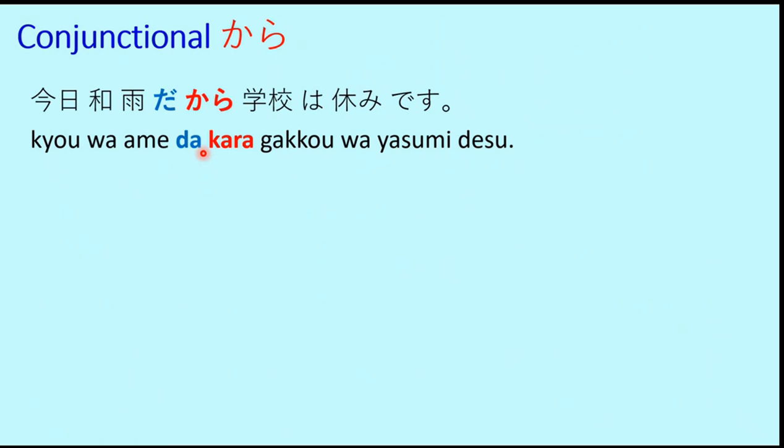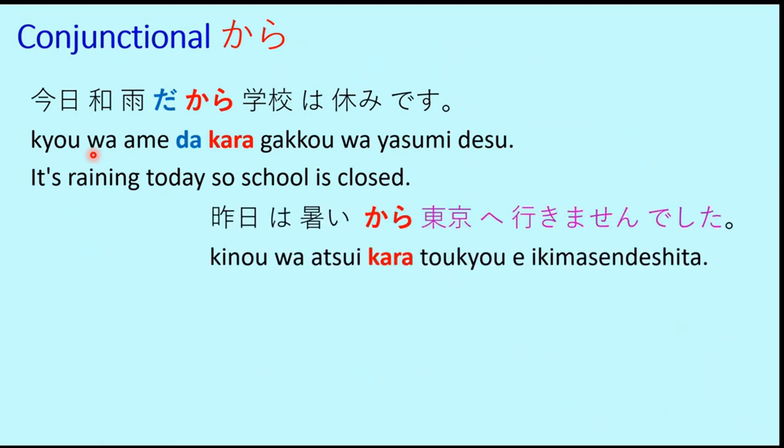So kyo wa ame da. That means today there is rain, and gakkou wa yasumi desu, the school is closed. And in between these two sentences we have da kara or kara, which means the school is closed because of rain. It's raining today, so school is closed. So you can say it in either way. Kyo wa ame da kara gakkou wa yasumi desu.